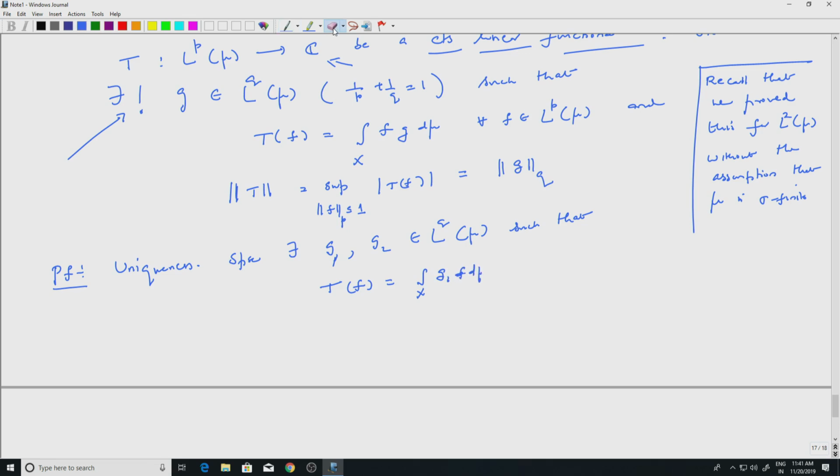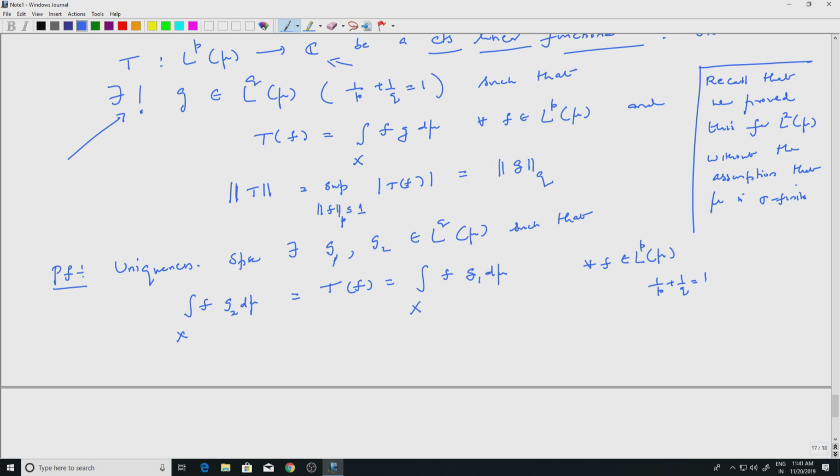Let us write this in the other order. Tf is given by the integral of f G1 d mu, and of course, it is given by G2 as well, the integral of f G2 d mu. This will have to be equal for every f in LP, where G1 and G2 come from LQ, with 1 by P plus 1 by Q equal to 1.